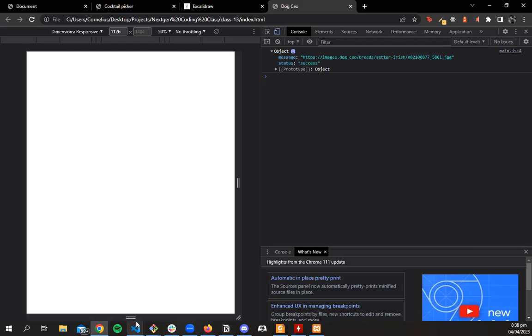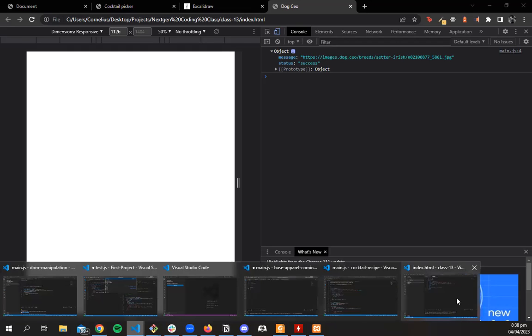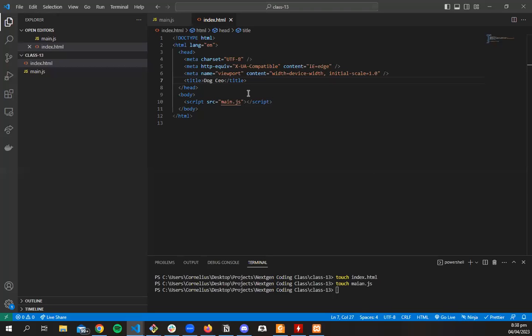Now, maybe if we really want to see, let's add it to our HTML. So let's do image. Let's give it an ID. Let's call it image.